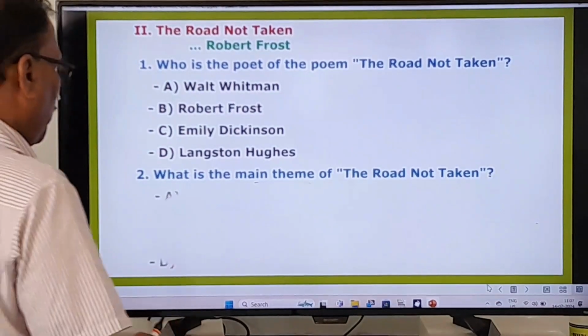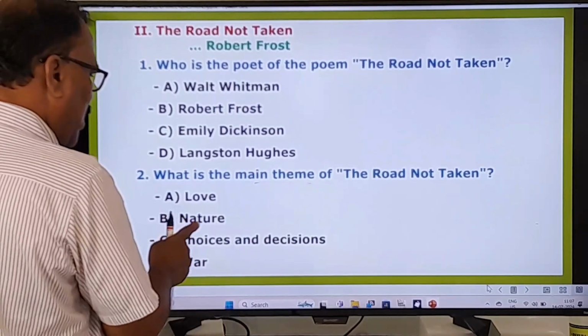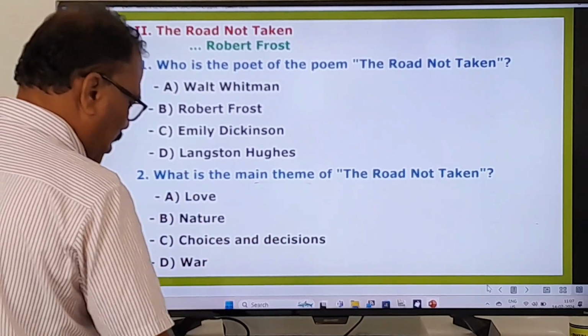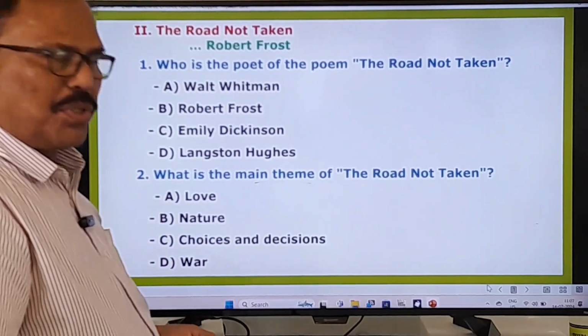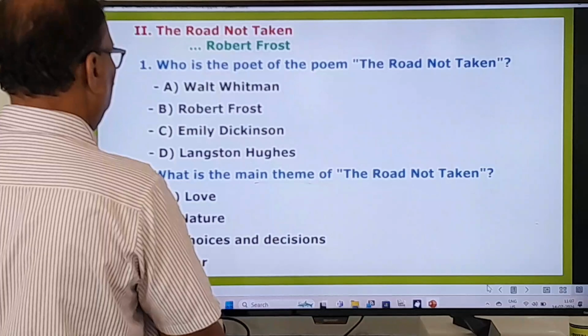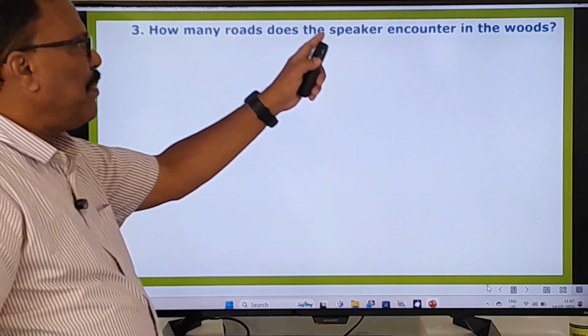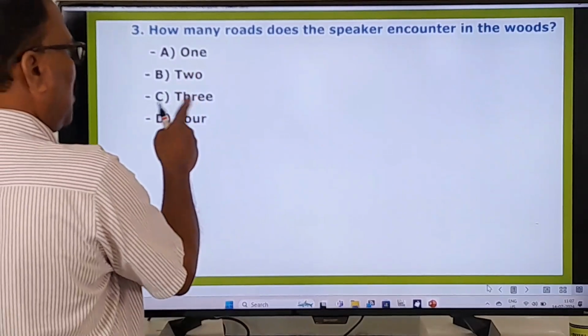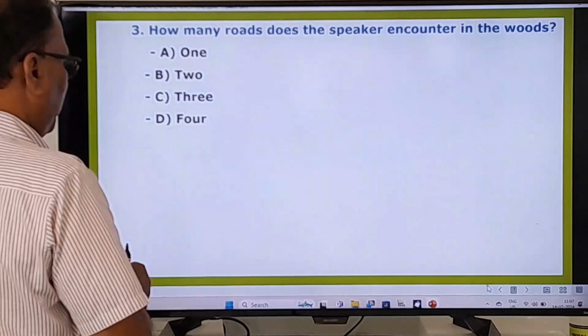And what are the options given here? Love, nature, choices and decisions, war. These are the options given. You know the correct answer, you choose it. Now we move on to learn other questions. How many roads does the speaker encounter in the woods? Okay, you know very well. 1, 2, 3, 4.